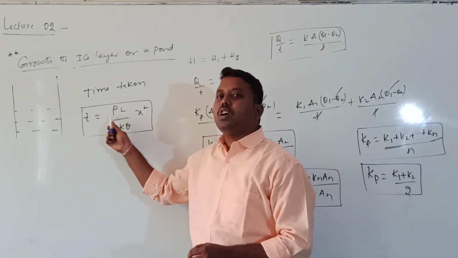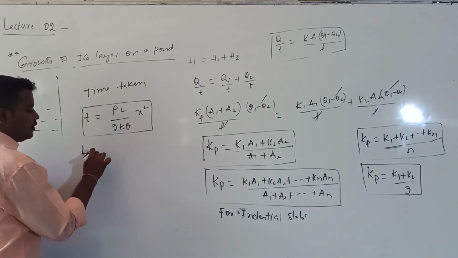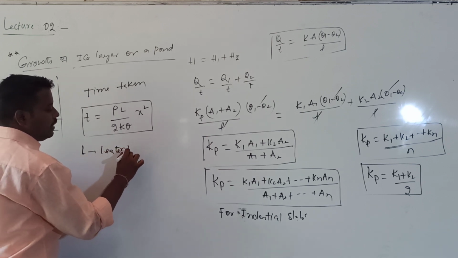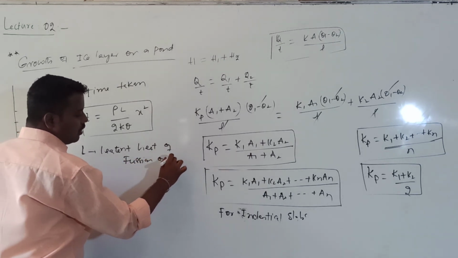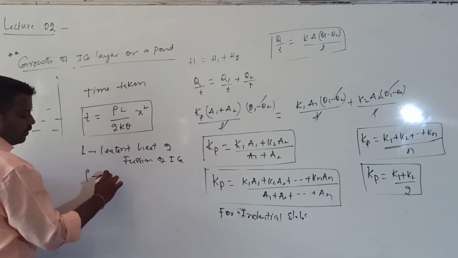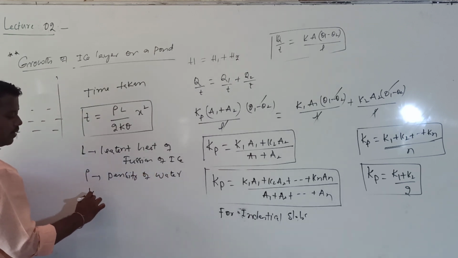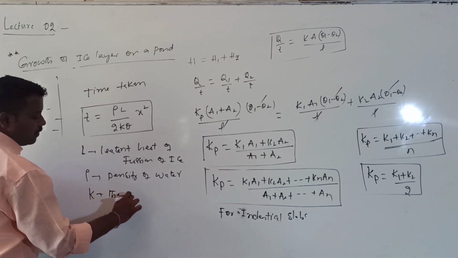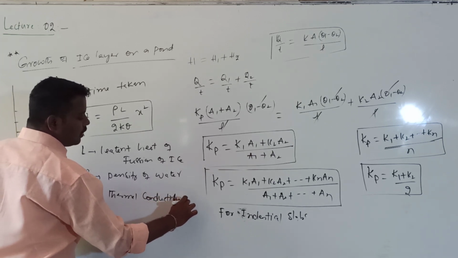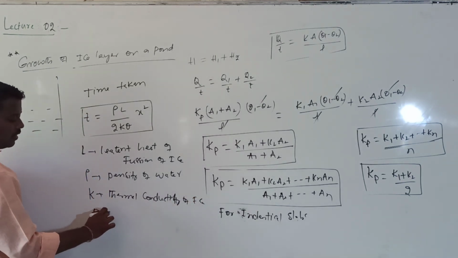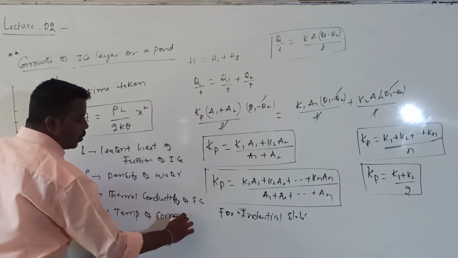Here rho is the density of water, L is the latent heat of fusion of ice, K is the thermal conductivity of ice, and theta is the temperature of the surroundings.